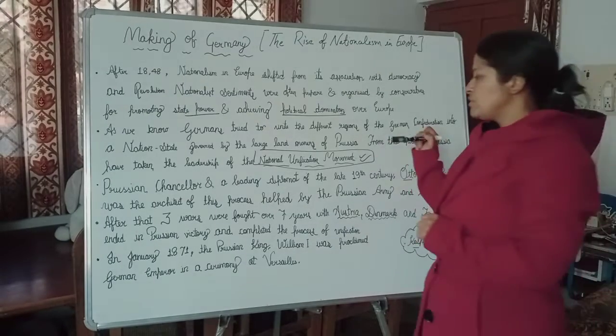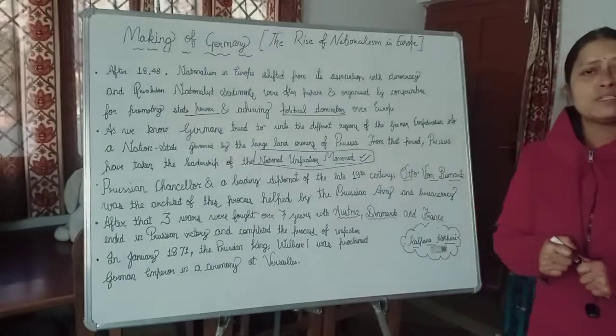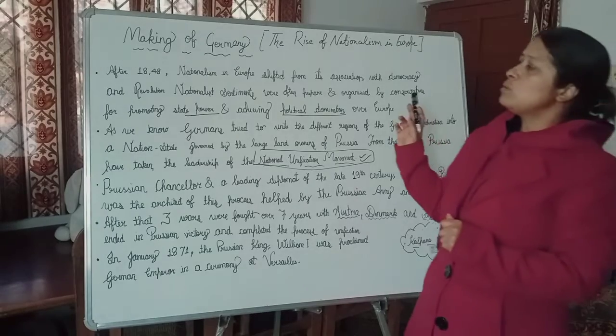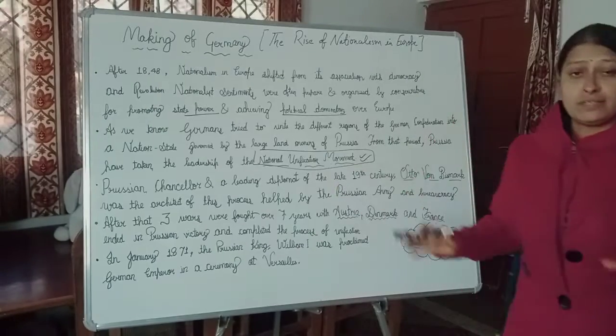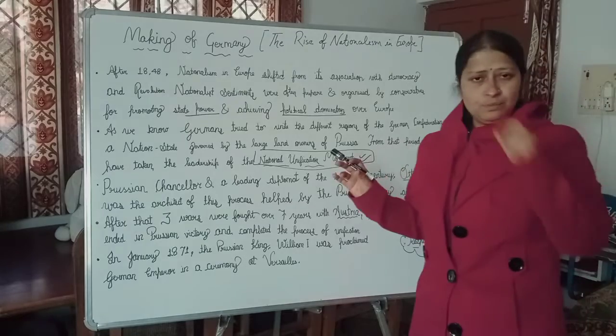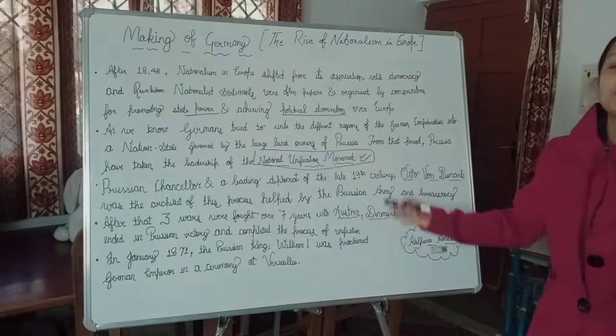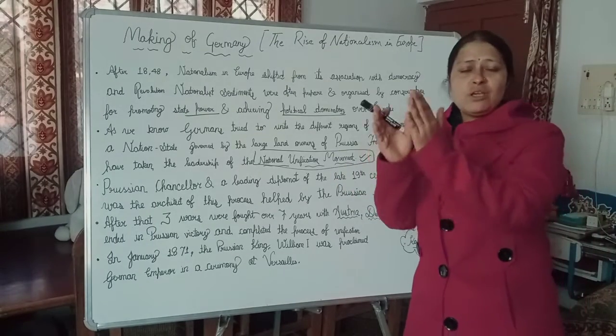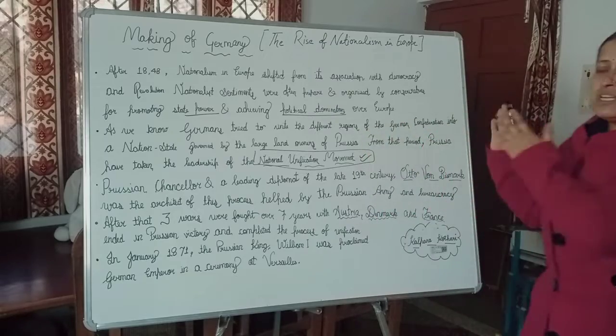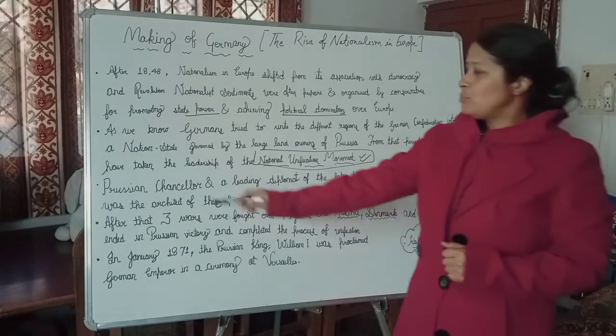Under this movement, led by Prussia, they wanted all the small kingdoms and empires of the German Confederation to come together into one large state, a Germany or German state.